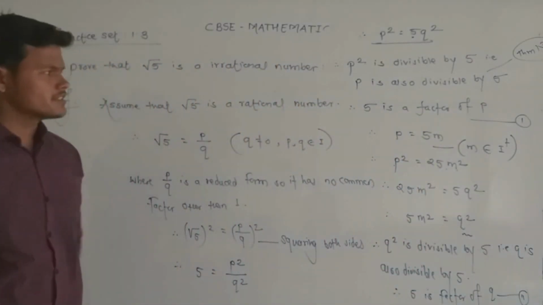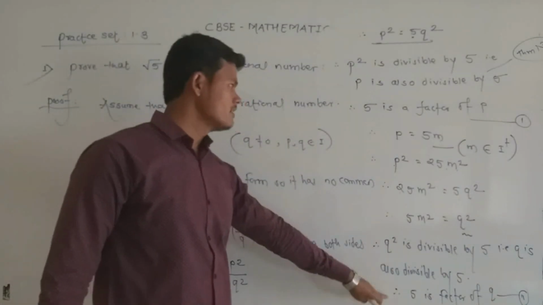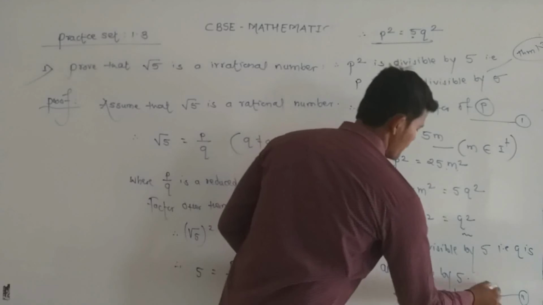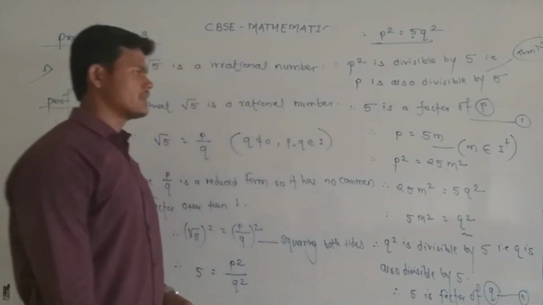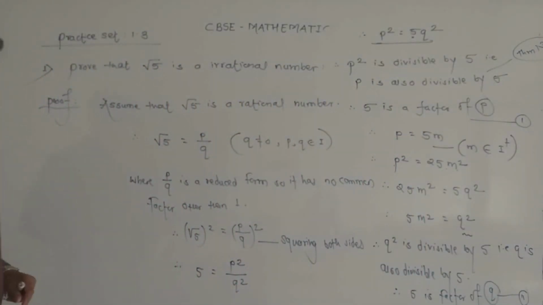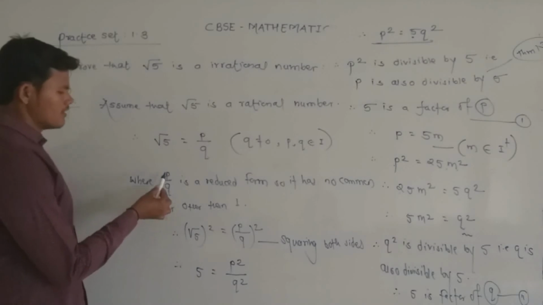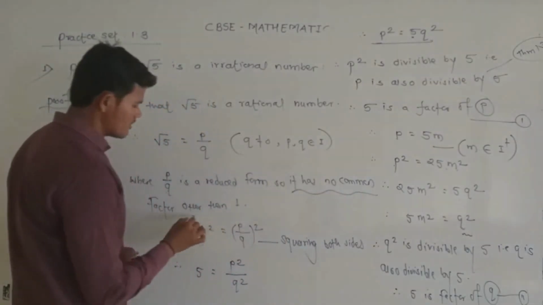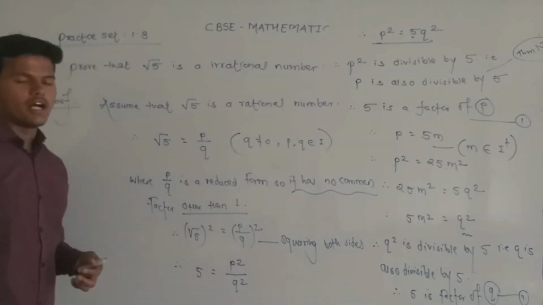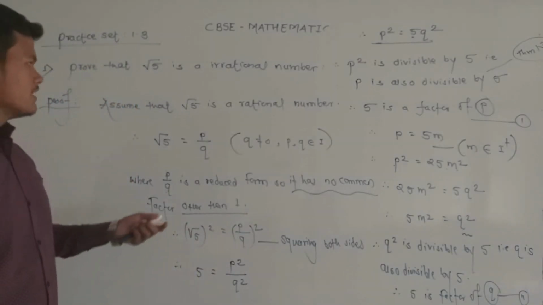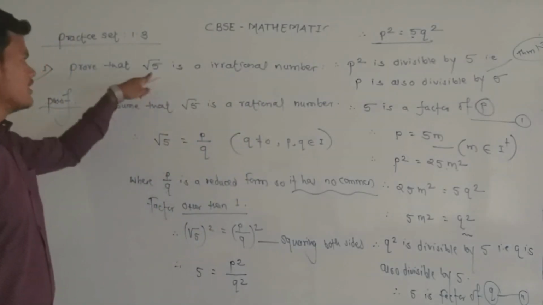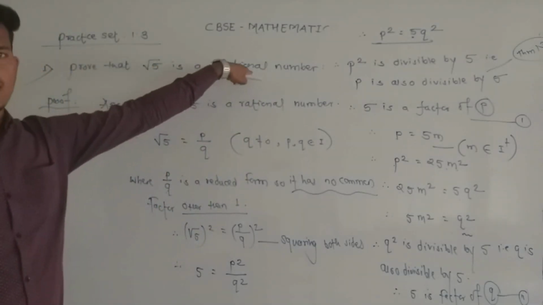And after seeing statements 1 and 2, we get 5 is a common factor of p as well as q. And this is contradictory because we have already said that for p and q there is no common factor other than 1. So our assumption is wrong. That is, root 5 is a rational number is wrong. That means root 5 is an irrational number.